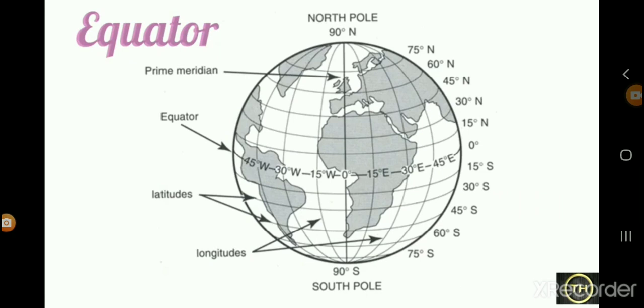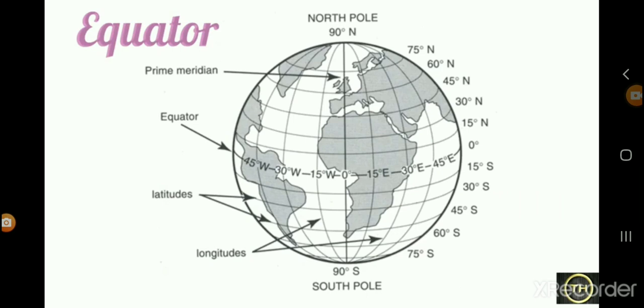The parallels' distance is the same, but the meridians' distance differs. The distance between two adjacent parallels is 111 kilometers. The distance between two adjacent meridians is maximum at the equator and goes on reducing towards the poles. It is 111 kilometers at the equator and 0 at the poles.